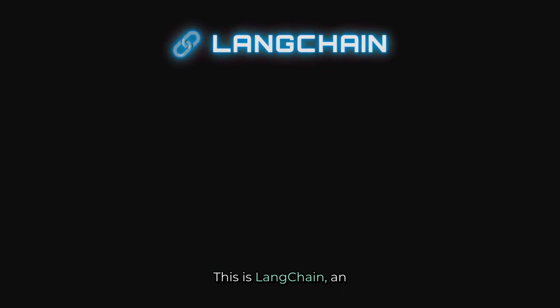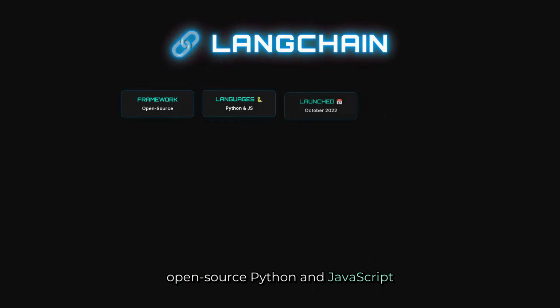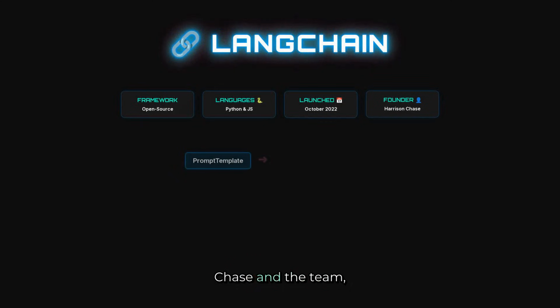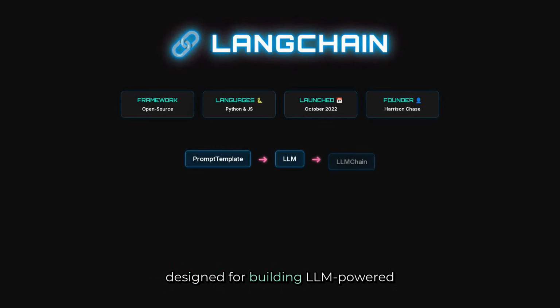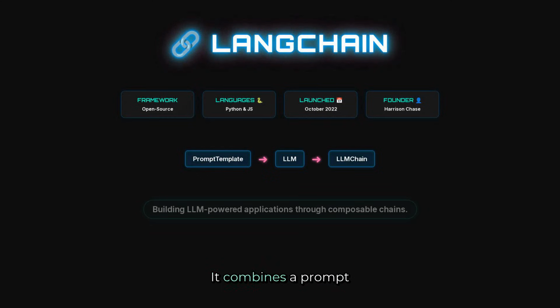This is LangChain, an open source Python and JavaScript framework launched by Harrison Chase and the team, designed for building LLM powered applications through composable chains. It combines a prompt template, an LLM such as ChatOpenAI with the GPT-4o mini model, costing about $0.15 per 1 million input tokens, and a chain like LLMChain, creating a linear flow that's easy to build, read, and extend with tools.